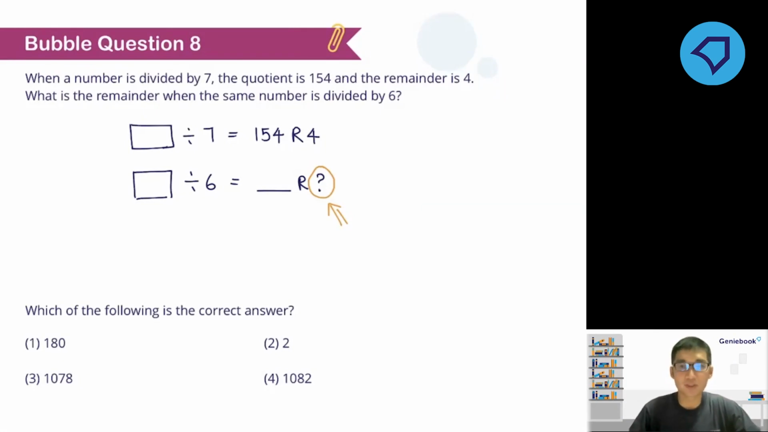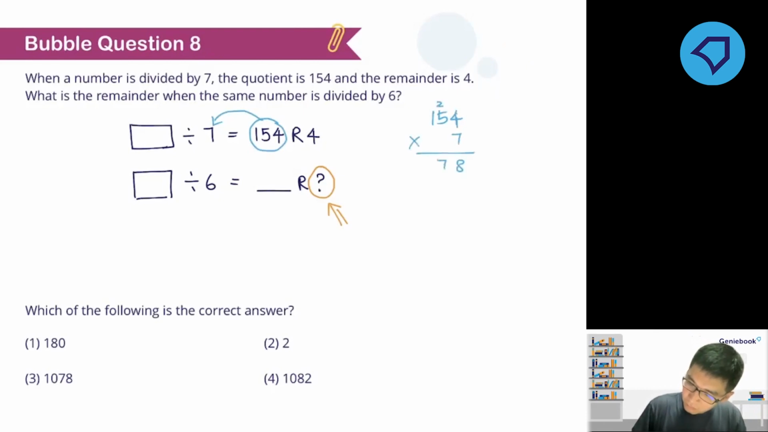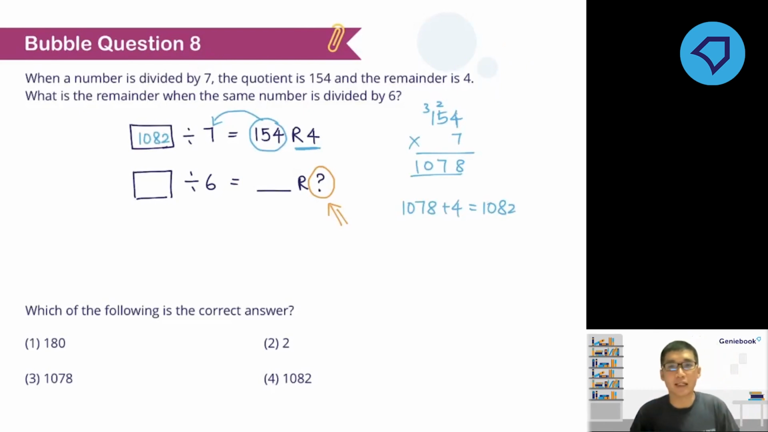All right, so let's go through this together. Now let's work out what the number is. What's this mystery number? So do the same thing. Take the quotient, multiply back your divisor. So 154 multiplied by 7. Right, we get 1078. Then we add back the remainder. So 1078 plus 4 is 1082. So my mystery number is actually 1082.